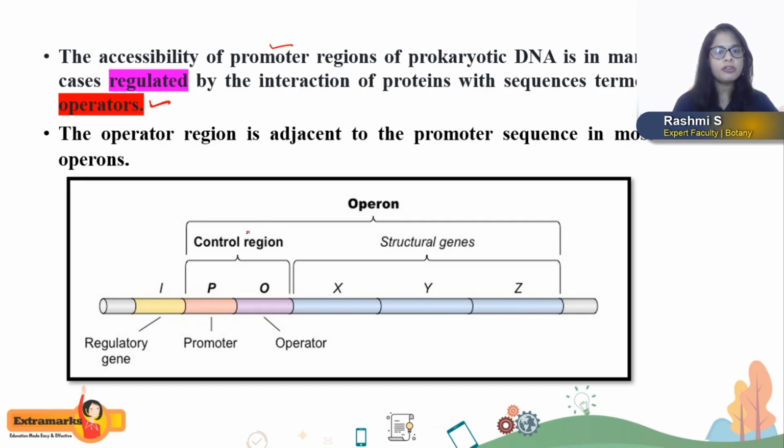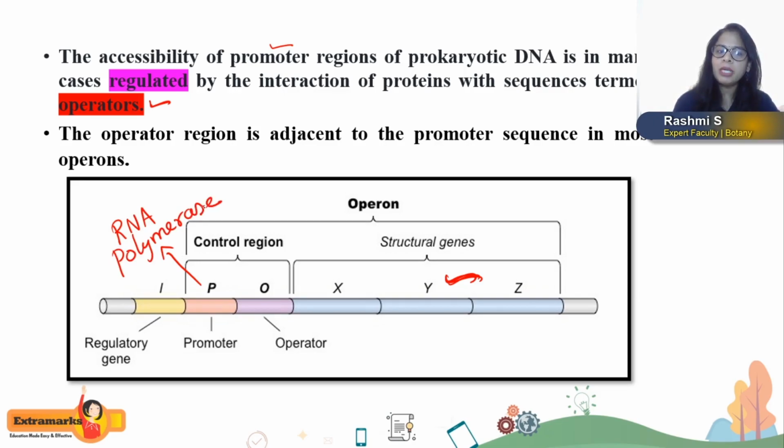So the regulation of the gene occurs with the help of the operator gene, and to the operator there are certain protein molecules which can bind, and those protein molecules are going to regulate the expression of structural genes. Got the point? The promoter is the region to which RNA polymerase can bind.